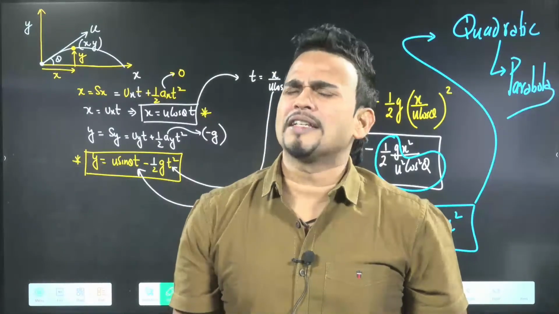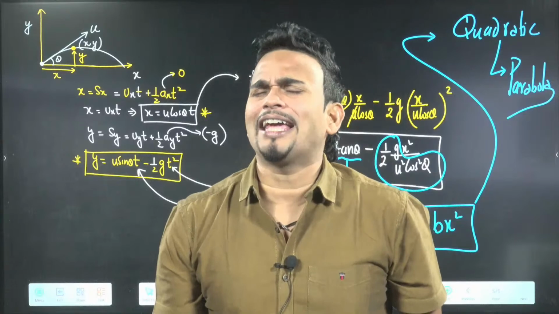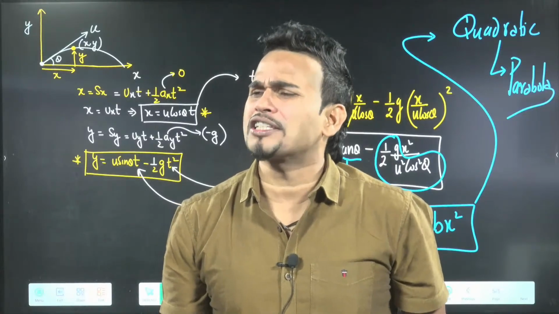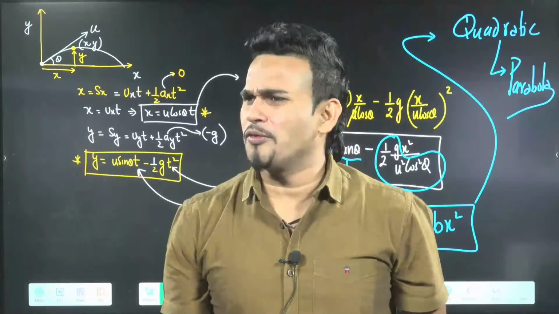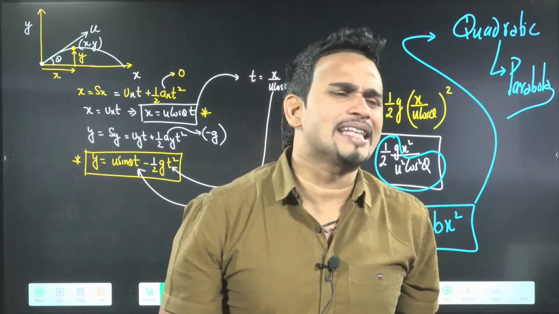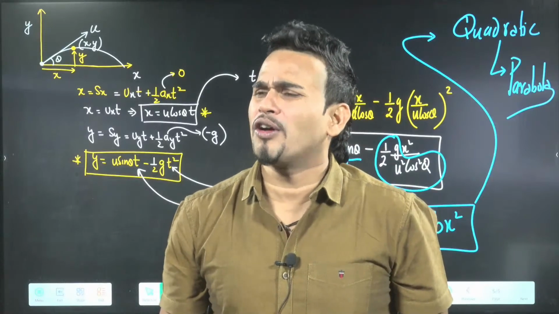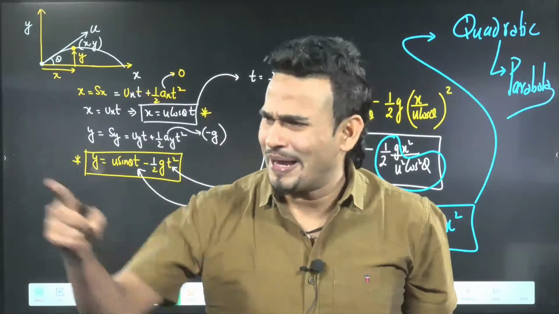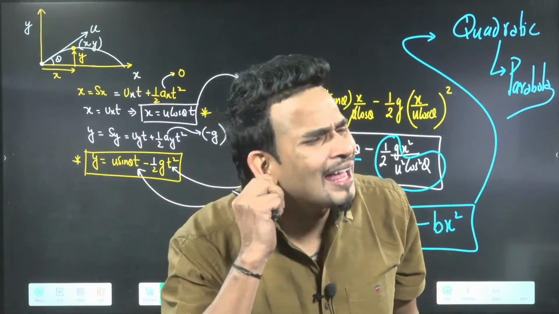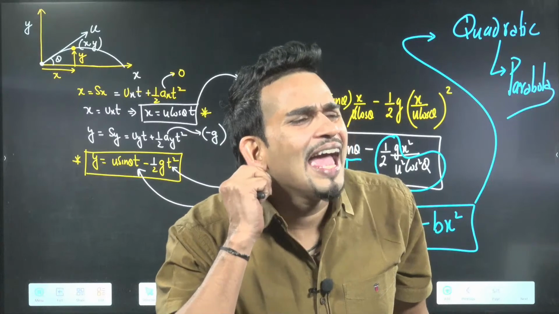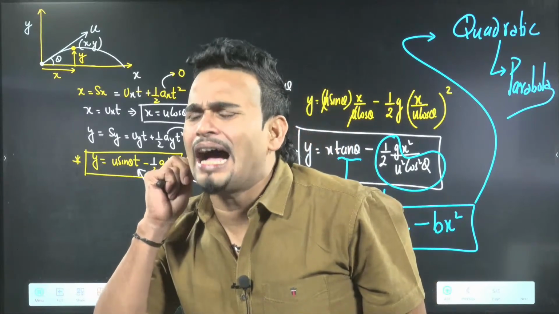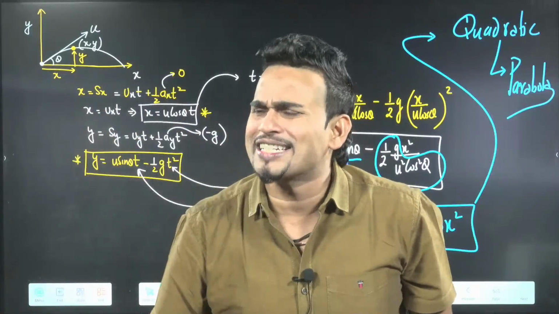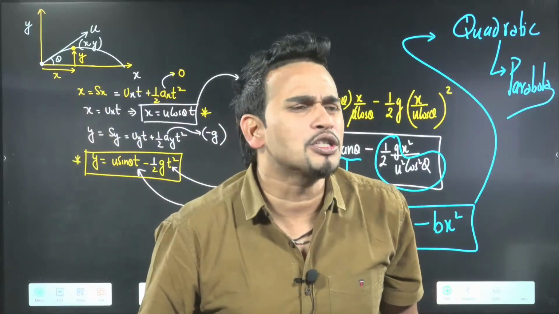Y equal to, come on, everyone will say, what is the equation of trajectory of projectile? Y equal to x tan theta minus half g x square by u square cos square theta. Let them listen to your voice. No sound is coming to my ears. You are not speaking loudly. Speak loudly. Y equal to x tan theta minus half g x square by u square cos square theta.